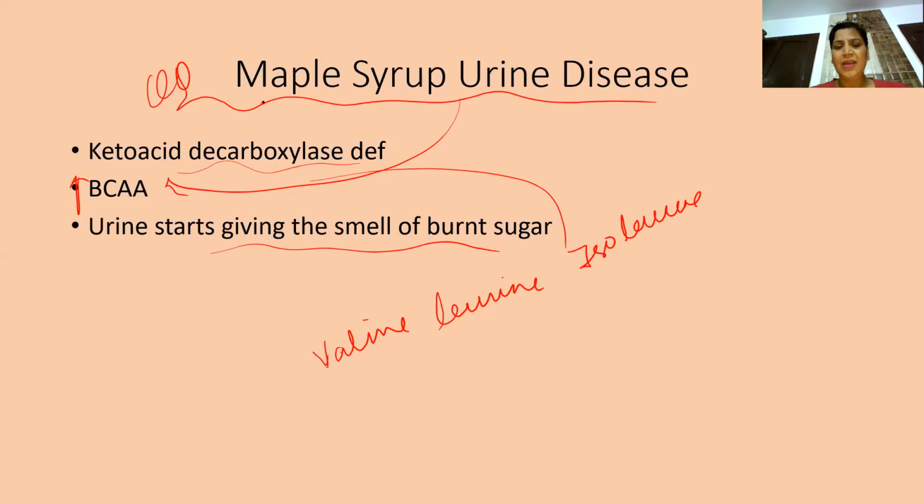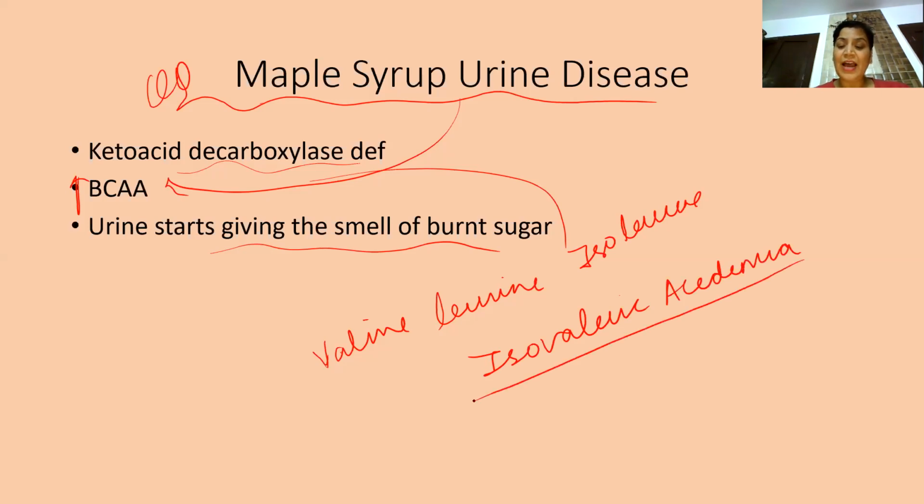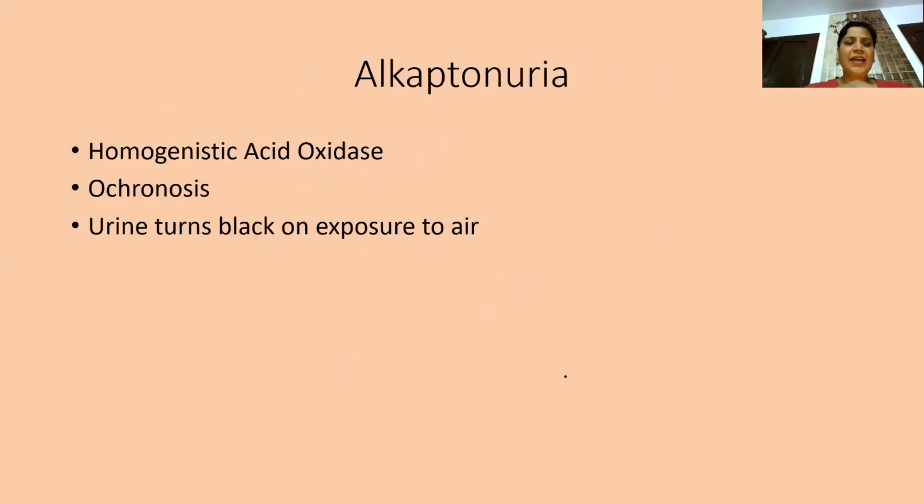Very important. One more disorder here is isovaleric acidemia. This isovaleric acidemia is due to the deficiency of isovaleryl-CoA dehydrogenase. Sweaty feet odor is there in urine, right? The next, again a most frequently asked question, alkaptonuria. The word comes from urine. There is formation of alkapton type of substance in urine, and this is a defect in the metabolism of tyrosine.